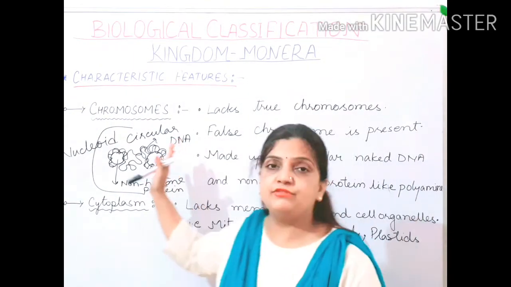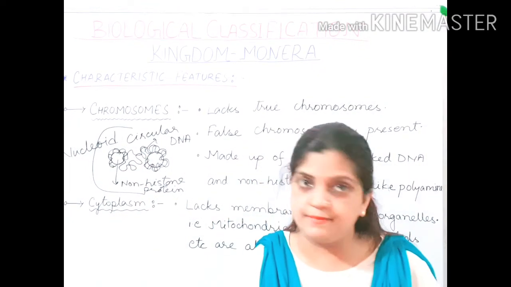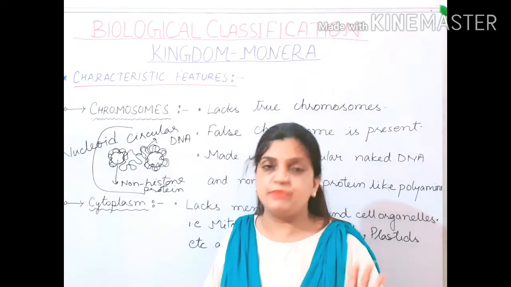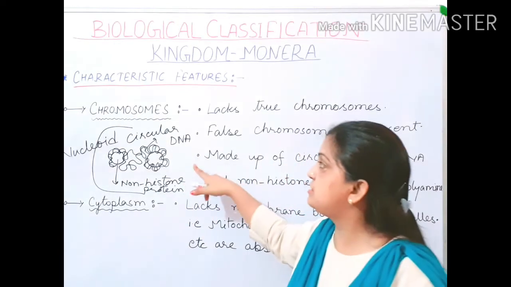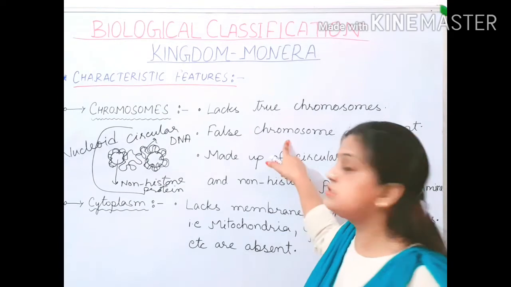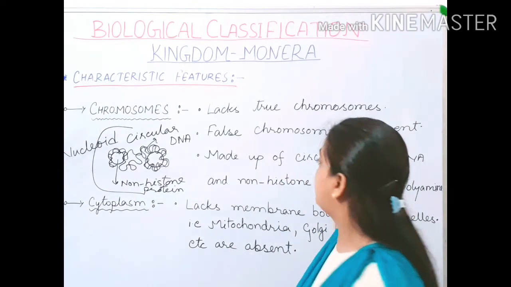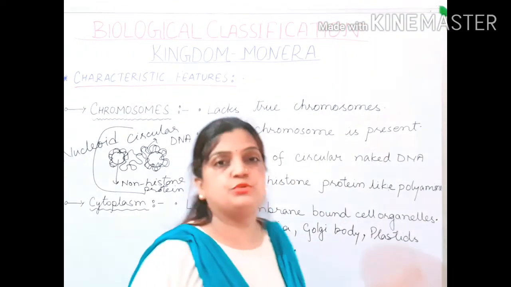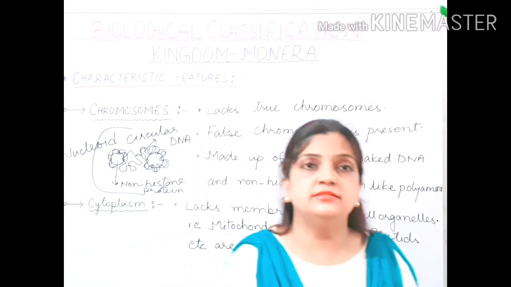I was discussing the nucleus. I told you that a true nucleus is absent and a false nucleus, an incipient nucleus, is present, where the nuclear membrane and nucleolus are absent. Then I was discussing chromosomes. In the chromosomes, false chromosomes are present, where circular naked DNA is present, and non-histone proteins are present. Children, hope you have understood till yet.